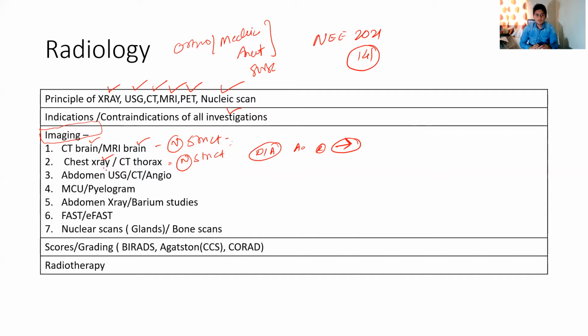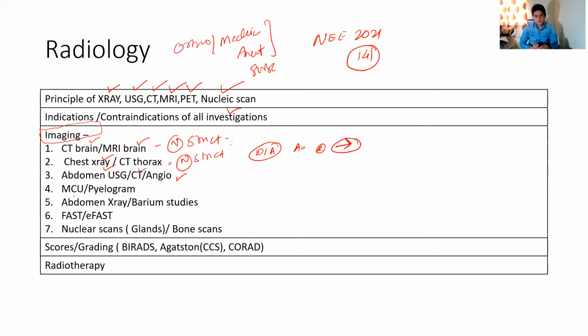Then for sonography, abdominal USG is the most important. Then abdominal CT, again, they will ask you to identify a certain organ, or MRI abdomen can also be given. And also angiography to identify the vessels. Very basic questions are asked. So if you have seen it once, it will help you a lot.